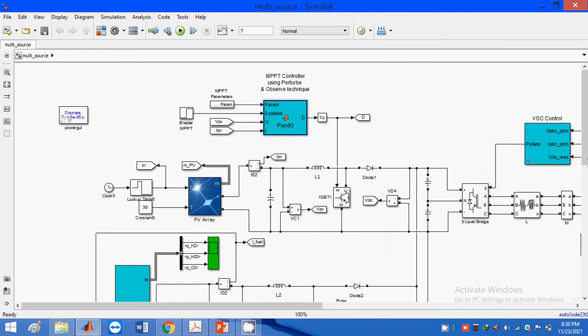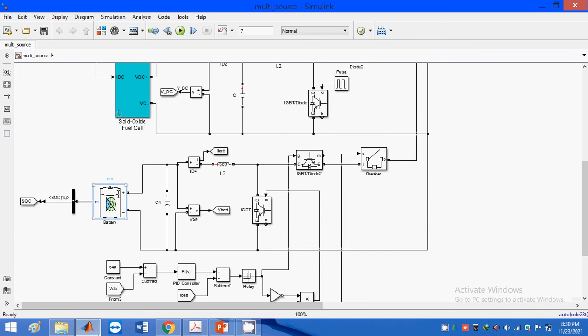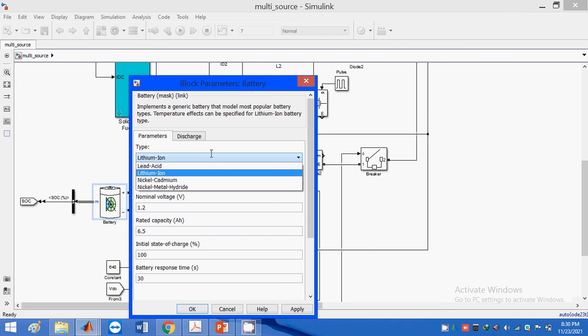Now I am going to discuss the battery. This is the battery. When we open this battery block, it has types: nickel cadmium, lithium ion, lead acid, or nickel metal hydride. These are the types.